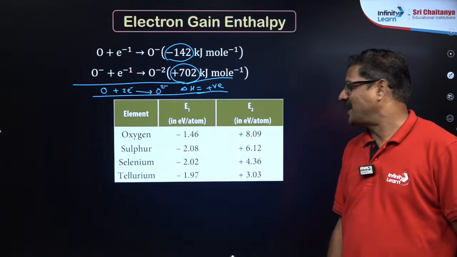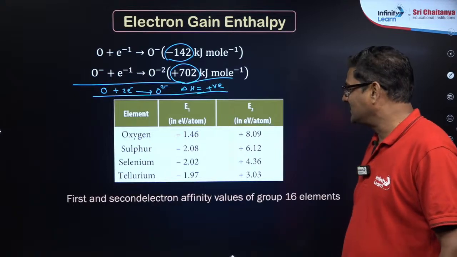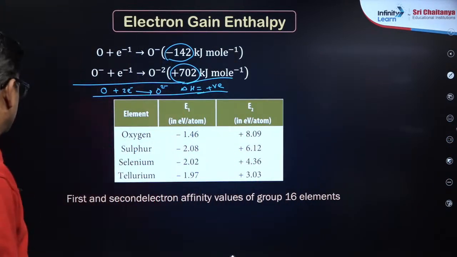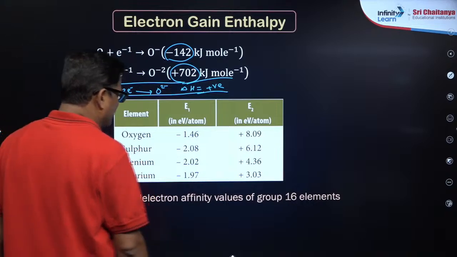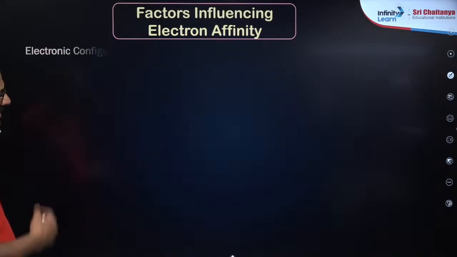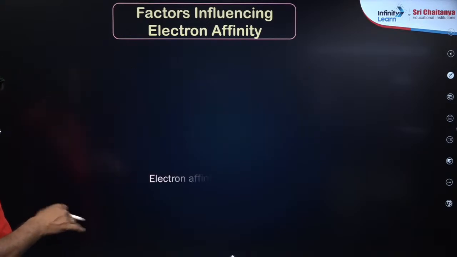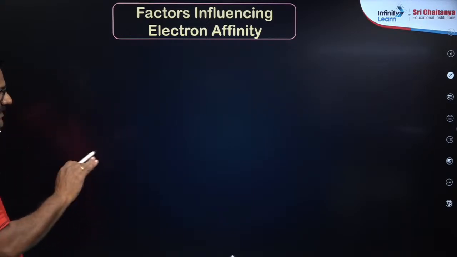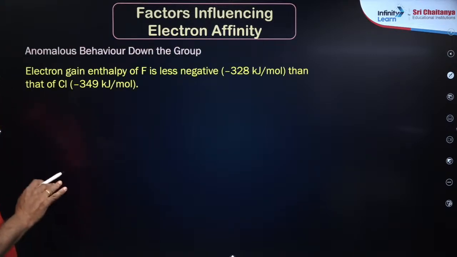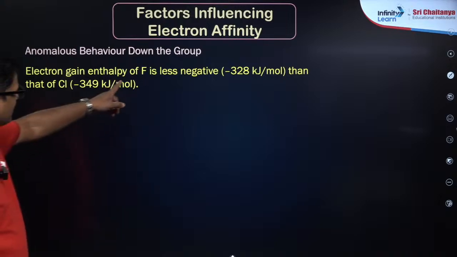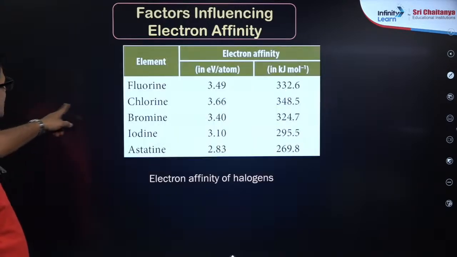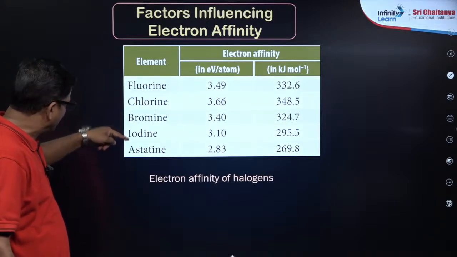यस, वेरी गुड, नाइस. जल्दी जल्दी करना क्योंकि क्वेश्चंस तैयार हैं आज का. Very good. So first and second electron affinity values of the group 16 elements are mentioned here. So nuclear charge, all things which are related to the ionization energy and electron affinity are same. So anomalous behavior down the group. Electron gain enthalpy of fluorine is less than that of chlorine. That's what is mentioned here. Fluorine, chlorine, bromine, iodine, astatine.